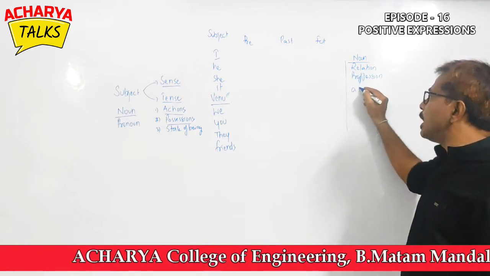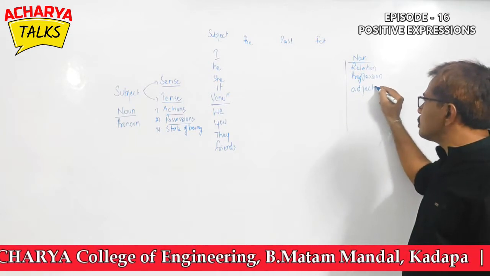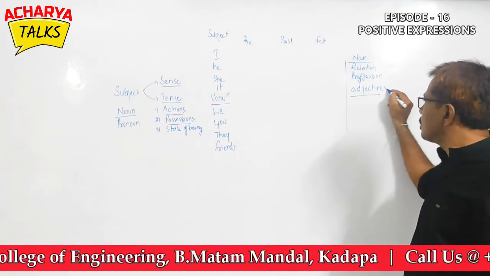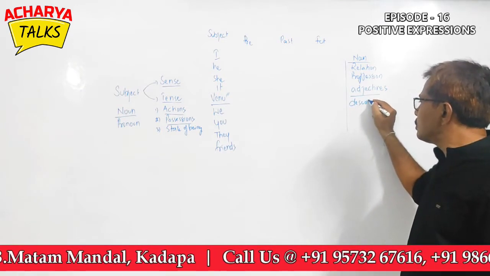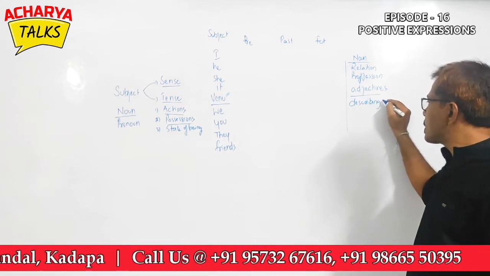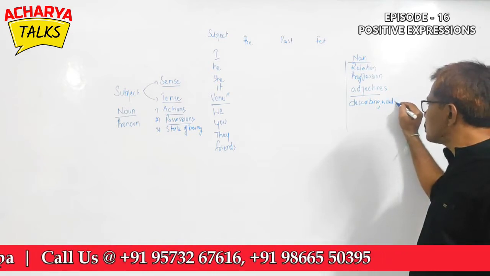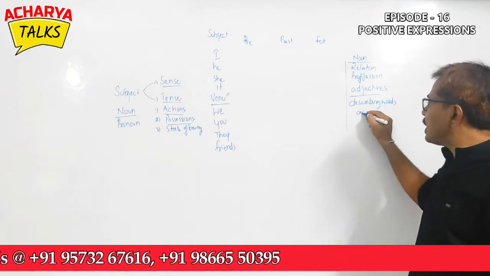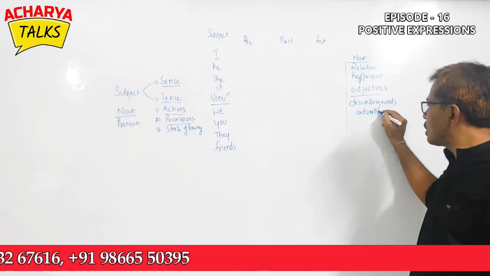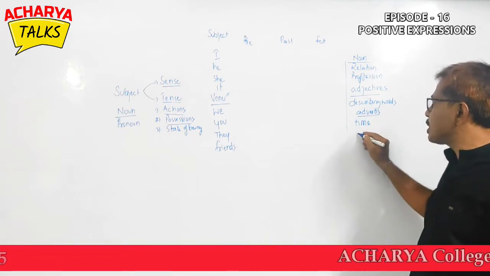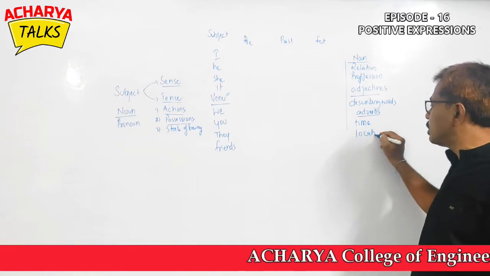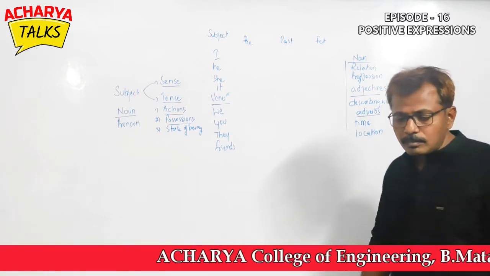We can have adjectives which are describing words of the subjects. Then we can also have adverbs which can talk about time and which can also talk about location, friends.